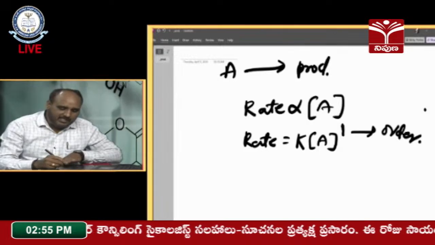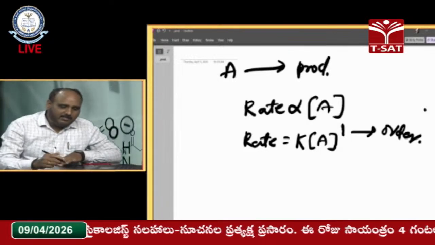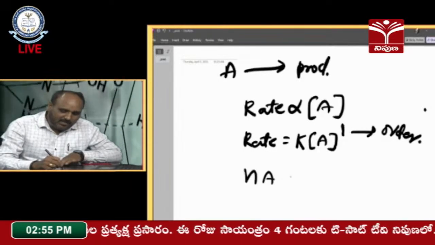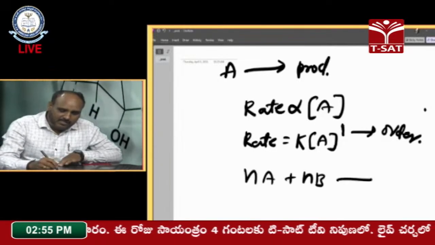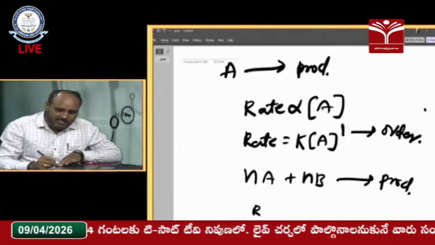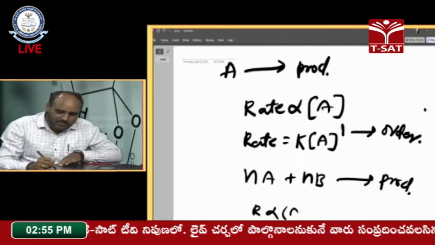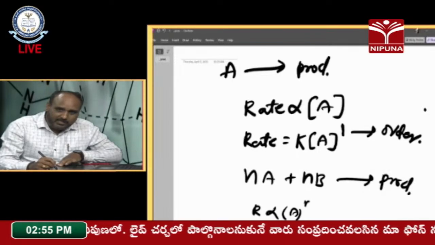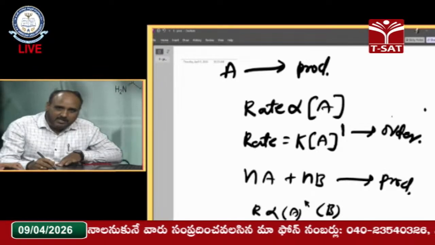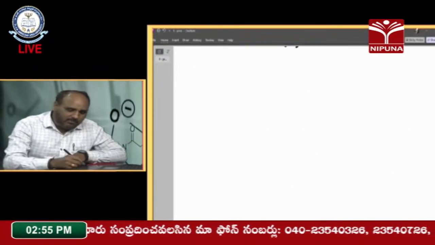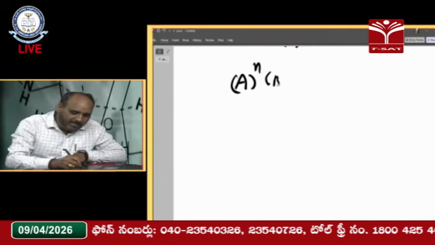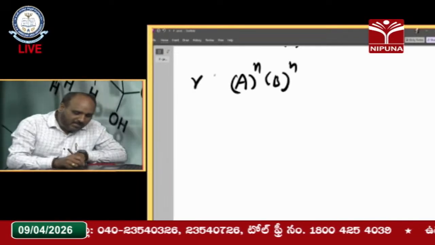For any equation with different kinds of coefficients, say m moles of A plus n moles of B gives rise to products, what is the rate of the reaction? Rate is directly proportional to concentration of A power m and concentration of B power n. Therefore, the rate equals k times concentration of A power m and concentration of B power n.